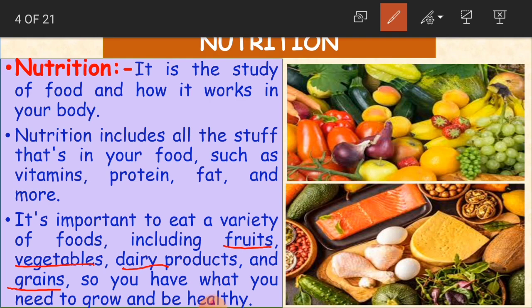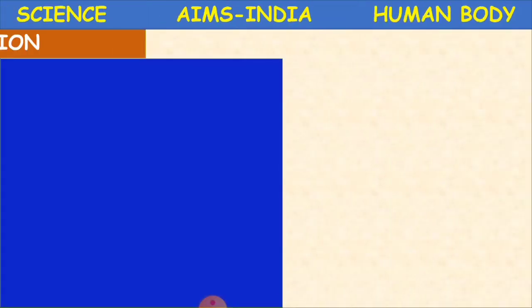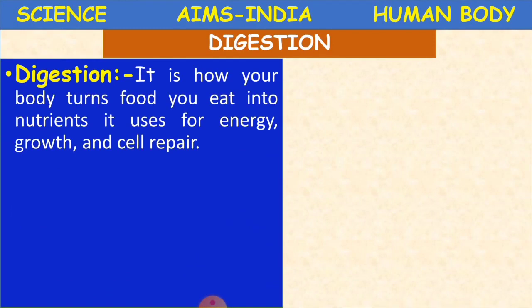So nutrition is nothing but the study of food. Okay, children? Clear? Now it is about digestion. We took food, we had our food, and how is it going to get digested? So we learn something about digestion now.